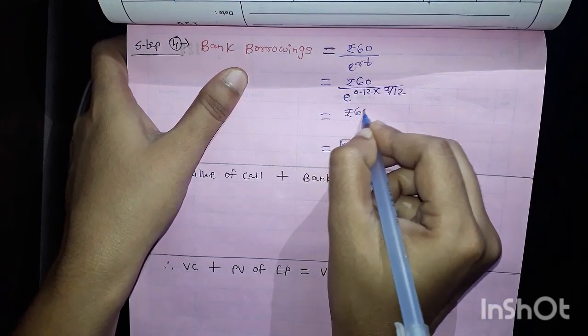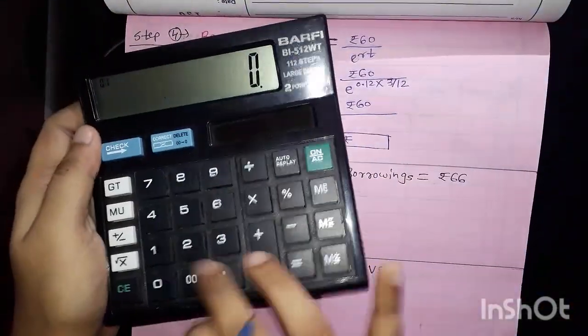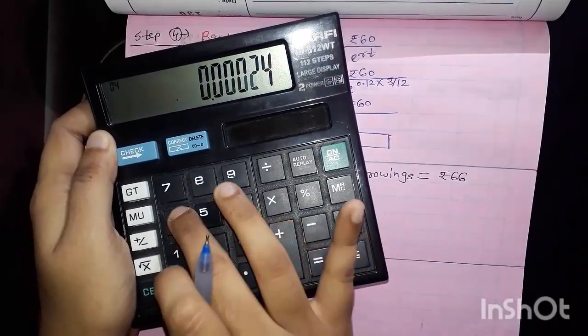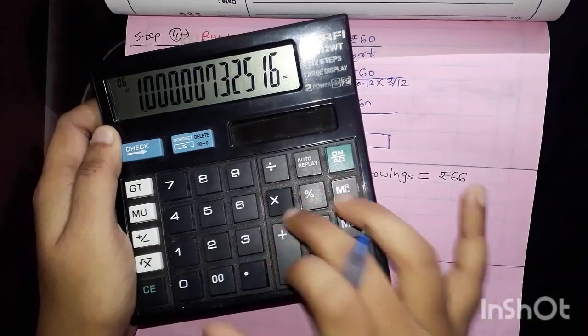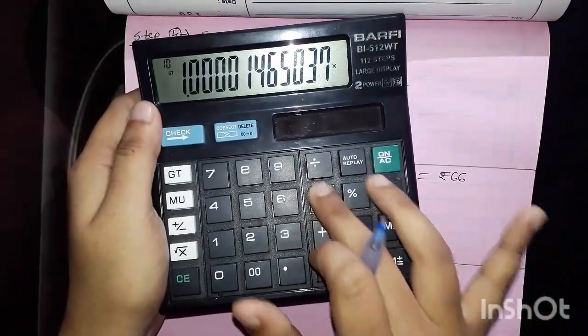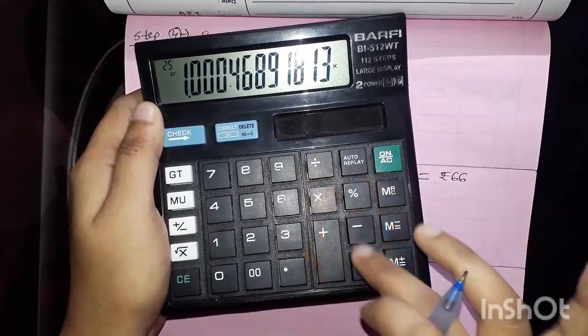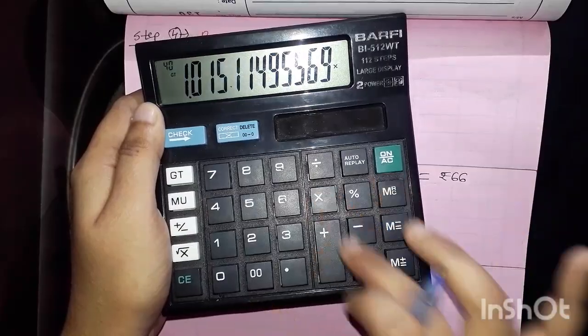So 60 divided by, we have to calculate this, 0.12 multiplied by 3 by 12, and e raised to that power.